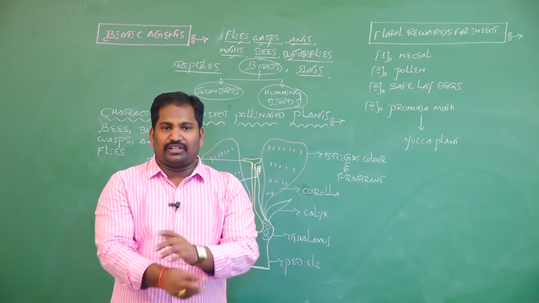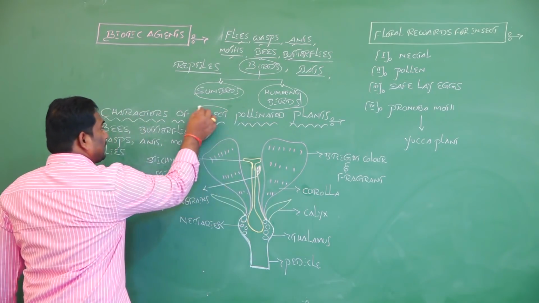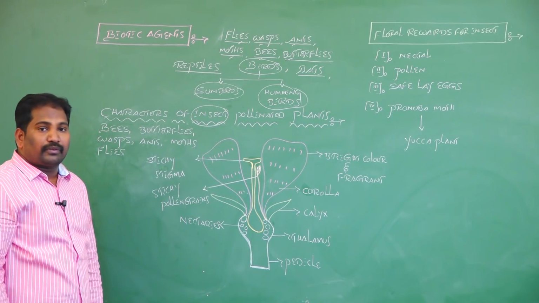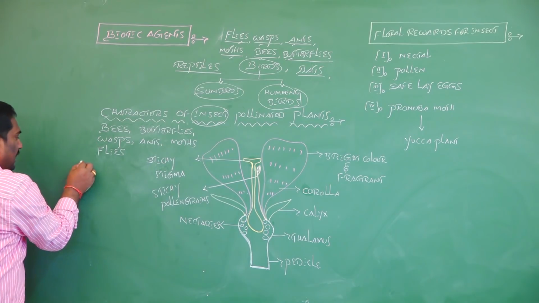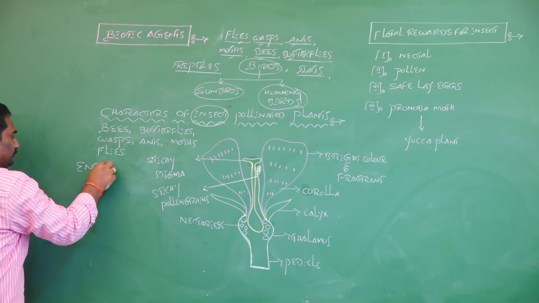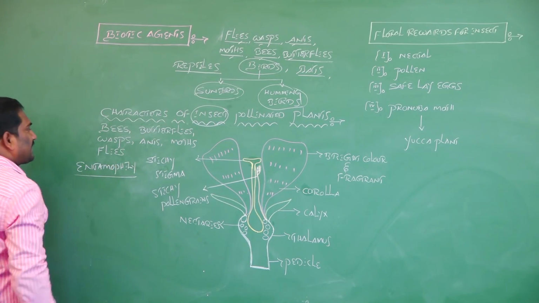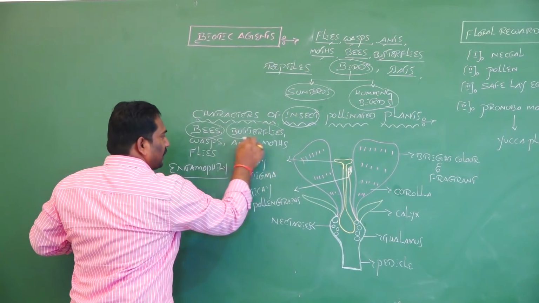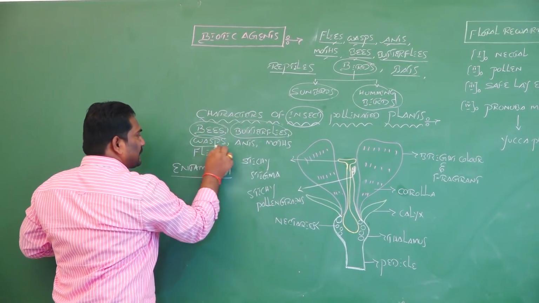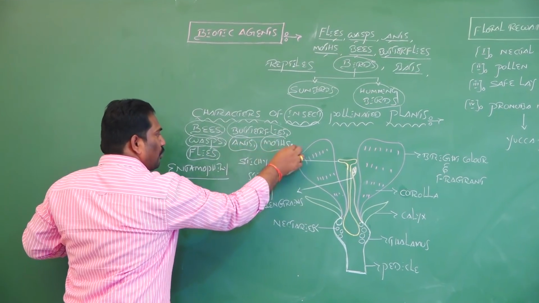Out of all these biotic agents, the most common biotic agent is insects. Cross pollination by insects is called entomophily. There are different insects such as bees, butterflies, wasps, flies, ants and moths.